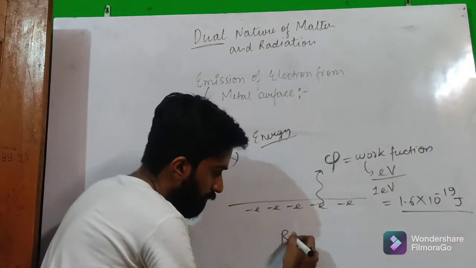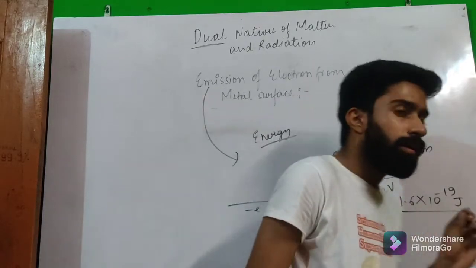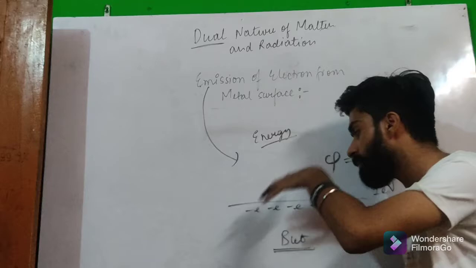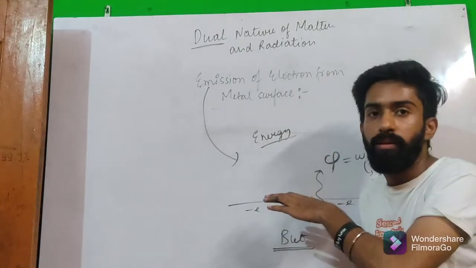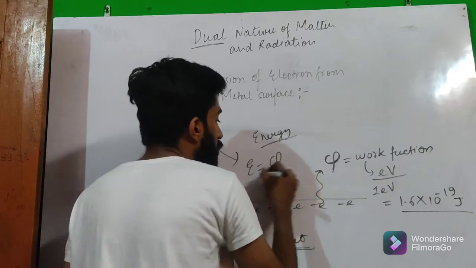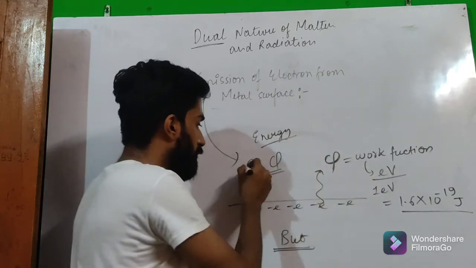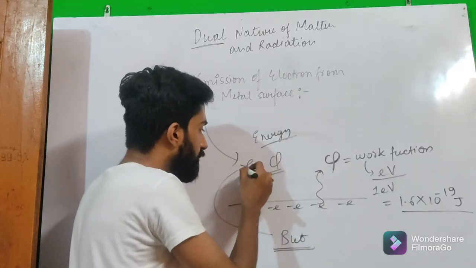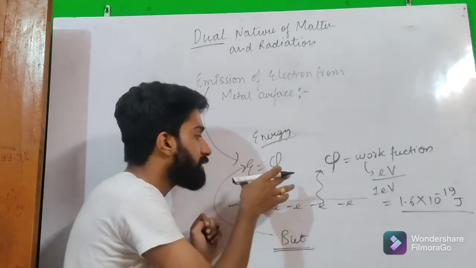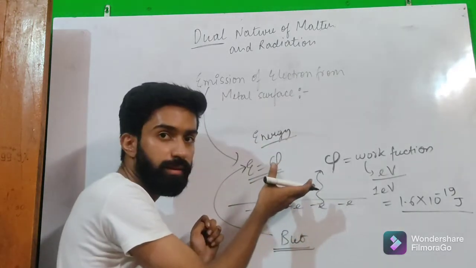But if we supply the minimum amount of energy, the energy that is equal to the work function of the metal surface, it is not always true that we supply the energy and we will get the electrons out of the surface.